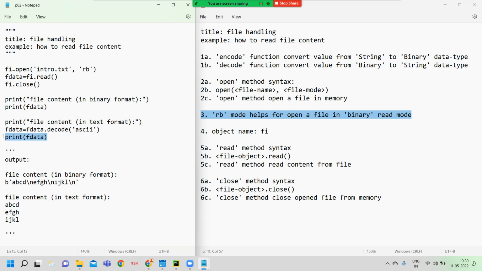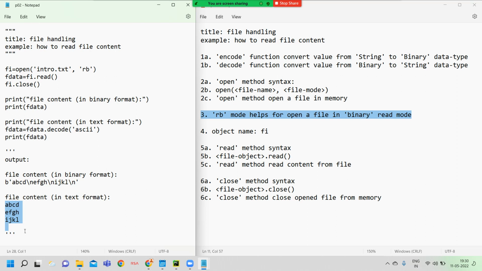Finally, here we display the string data value. Since the decode function returns a string value, that value is stored in f data. Finally the f data value is displayed by the print function. Easily we can understand the purpose. Okay, easily we can read file content.